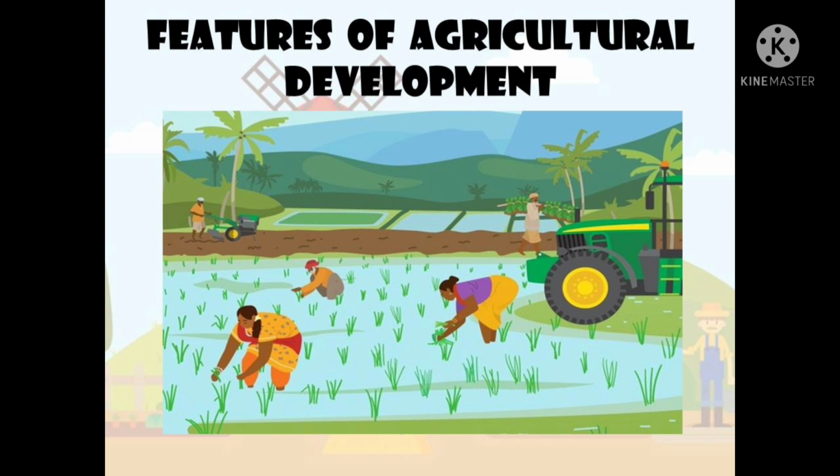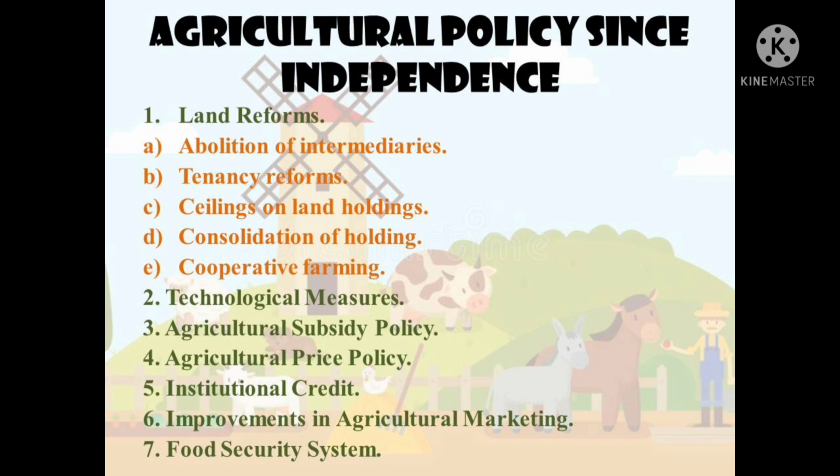There are wide varieties in agricultural output, and different regions of the country vary considerably in terms of nature of soil, amount of rainfall, and water availability. Next, agricultural policy since independence. During the colonial rule, there was neither growth nor equity in the agricultural sector.